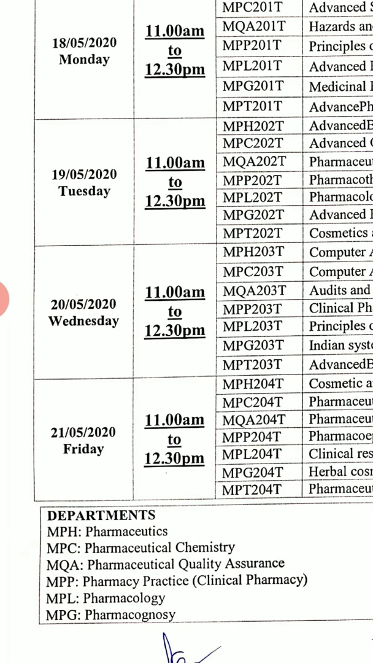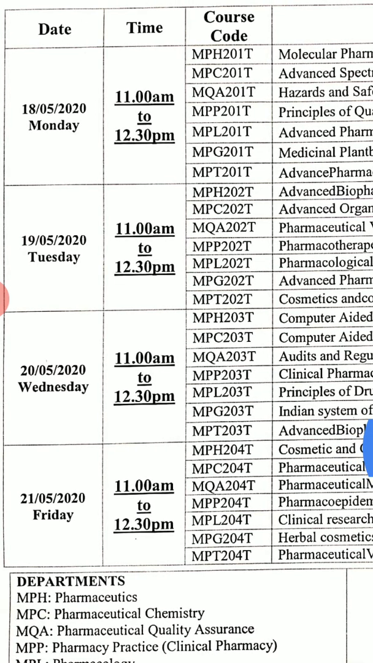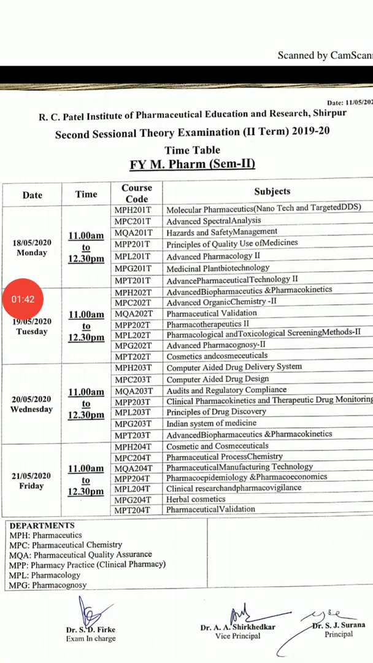The same timetable has been shared with you on your WhatsApp group, so don't have any confusion, because you must be aware of the time, date, and what subjects you have to prepare for the examination. Okay, so I hope now you have the timetable with you.